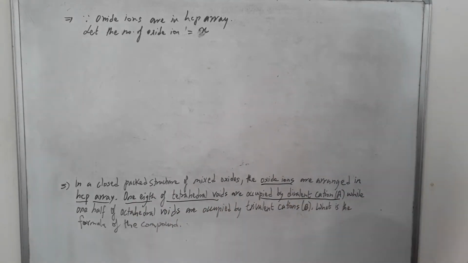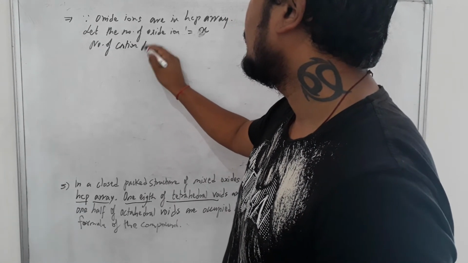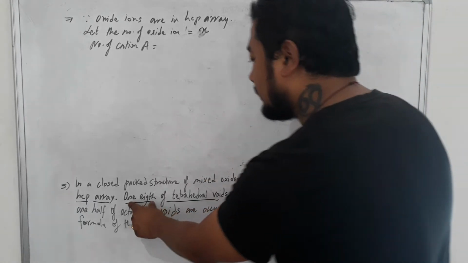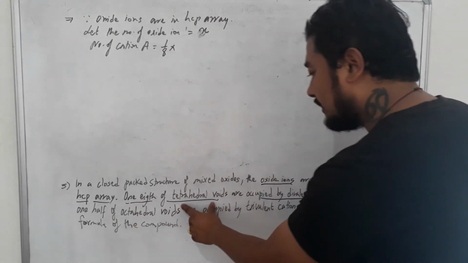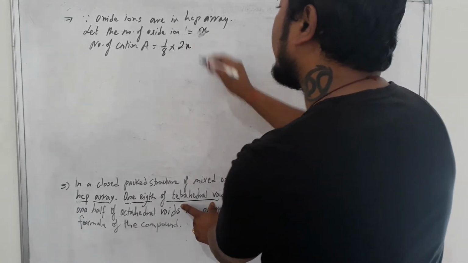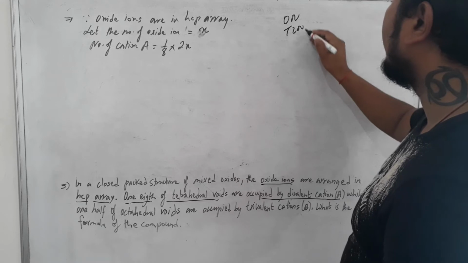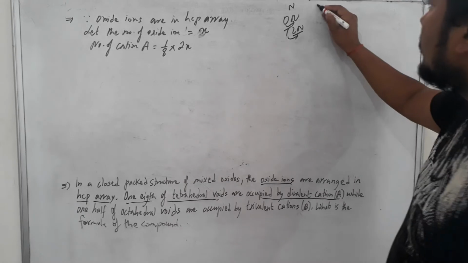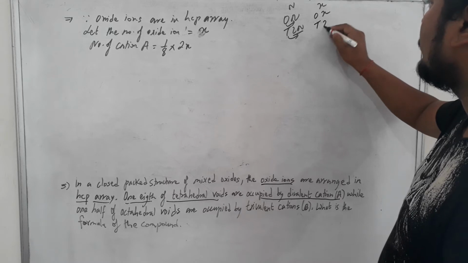Divalent cation A. Tetrahedral means 2n, but here instead of 2n we write 2x, because if the number of spherical particles is n, octahedral is n and tetra will be 2n. But here in the sum we take the number of spherical particles as x, so octahedral voids will be x and tetra will be 2x.